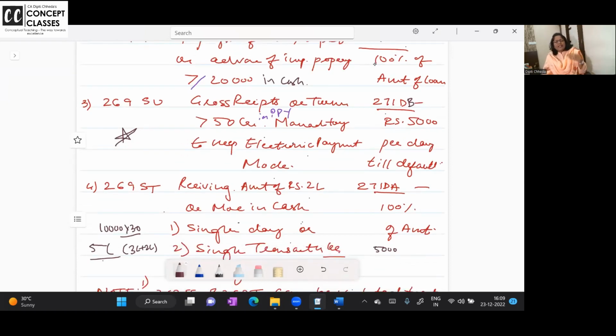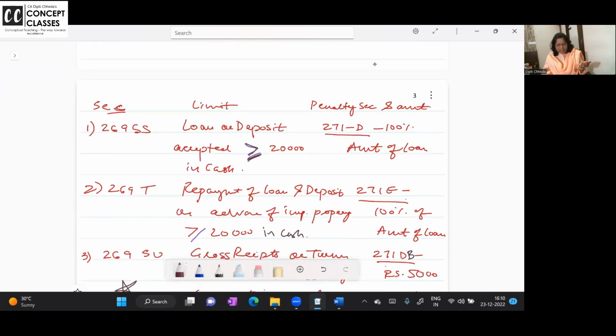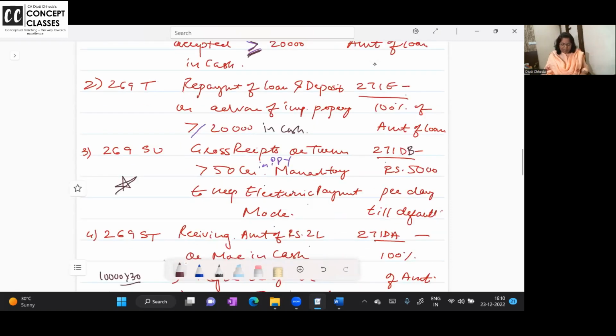कोई भी reason से, sale के against or loan के against or anything. Have I received above 2 lakhs or 2 lakhs and above? 2 lakh भी taxable है. In cash, yes. 269ST. Clear? I am covered up. Now can this same transaction be covered again in 269SS? Answer is no.